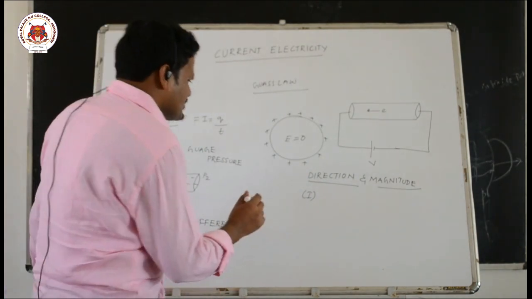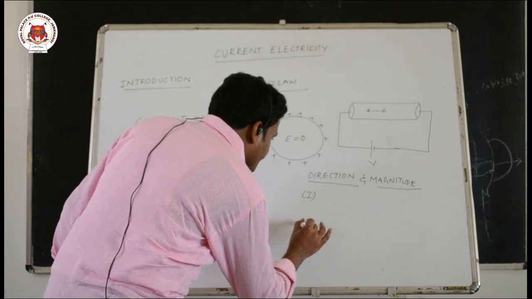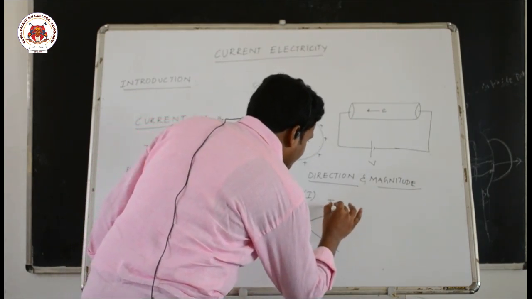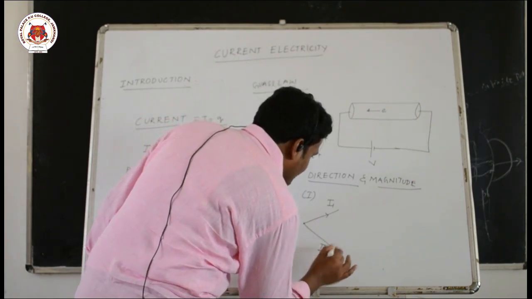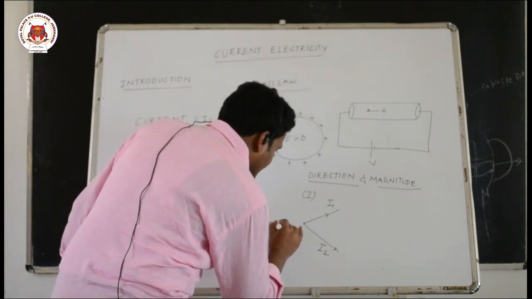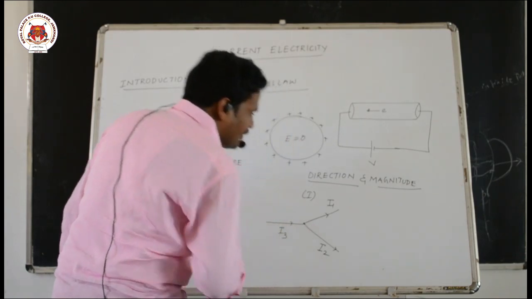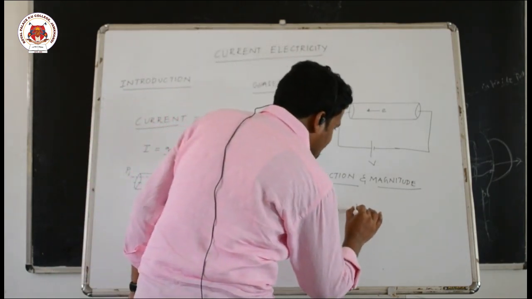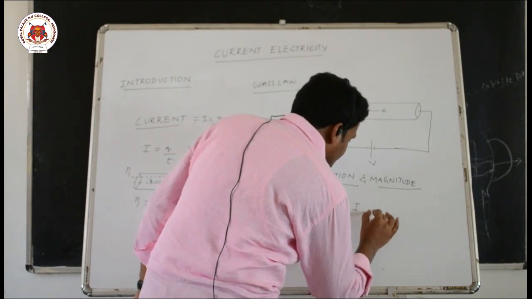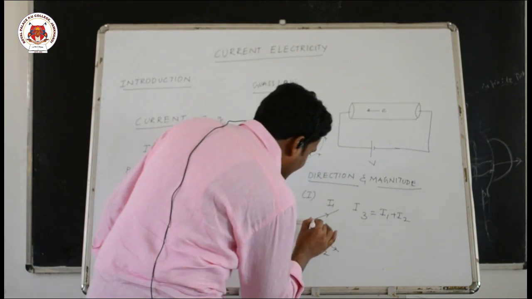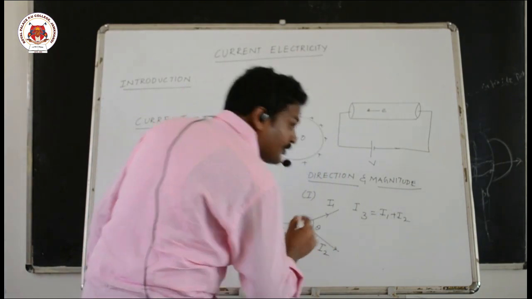Suppose there is a junction. Two currents I1 and I2 are leaving the junction, and another current I3 is approaching the junction. By using Kirchhoff's laws we will directly write I3 is equal to I1 plus I2, but we are not taking the angle between I1 and I2.